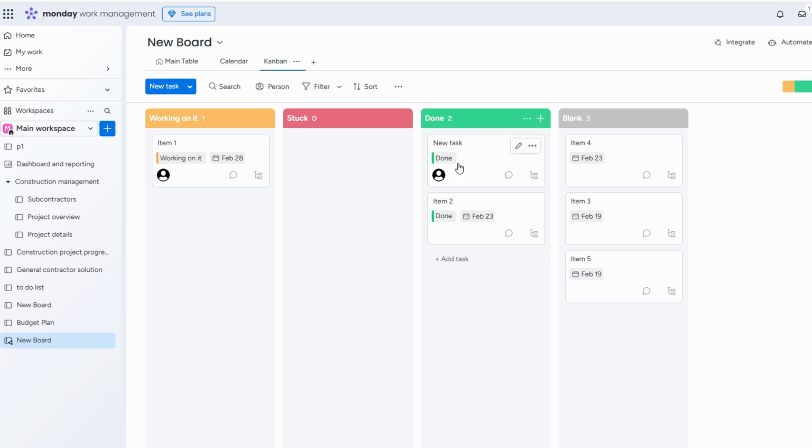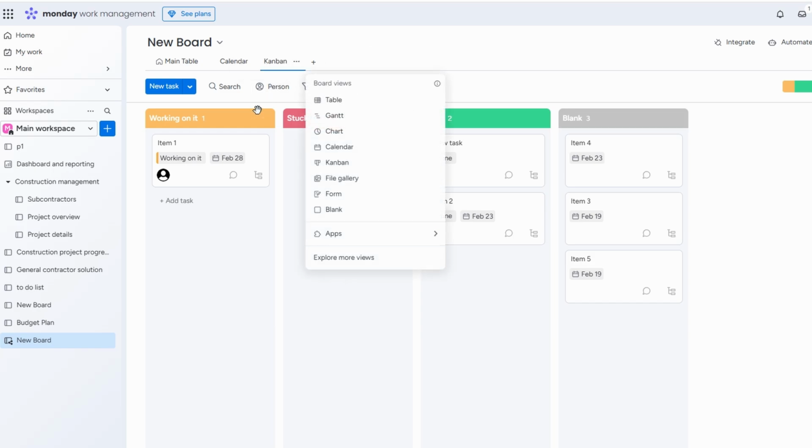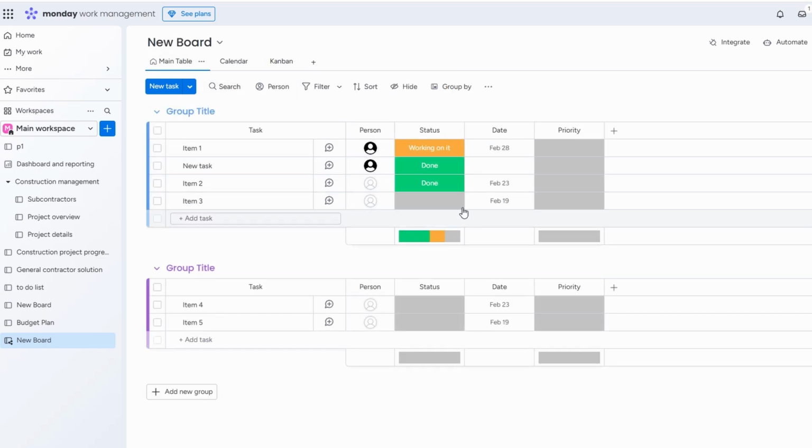And there's even more. You can explore Timeline View for managing longer projects with multiple steps, or Table View if you like a simple, spreadsheet-like layout. The beauty of Monday.com is that it adapts to your workflow, not the other way around. Whether you prefer planning ahead with calendars, visualizing tasks with Kanban, or keeping a structured list, you have the flexibility to stay organized in the way that works best for you.